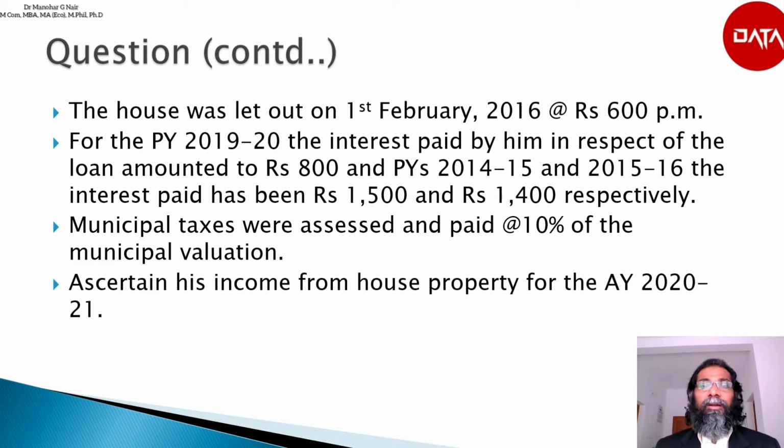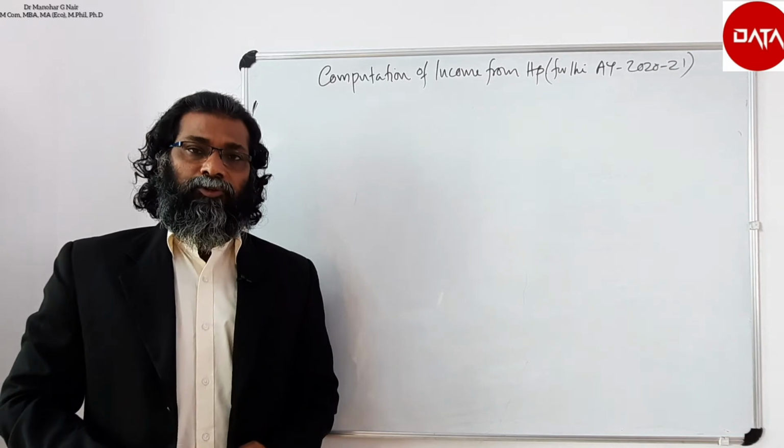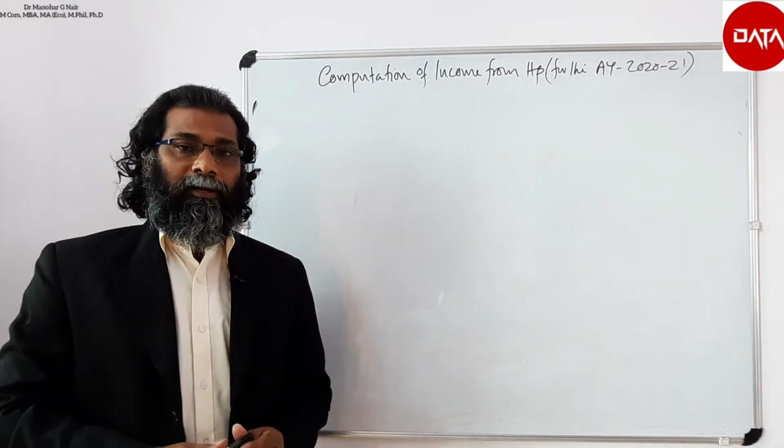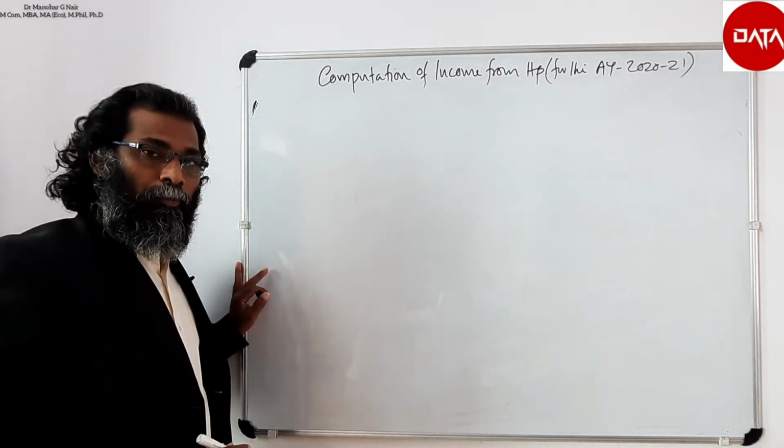So let us work out this problem and see what is the implication with respect to house property for all the 4 houses. In this question, the first house was self-occupied. Therefore, the annual value for the self-occupied house is nil.